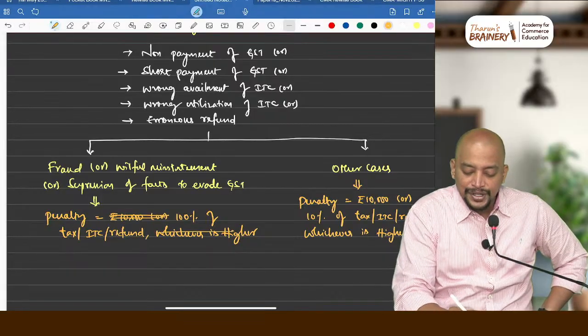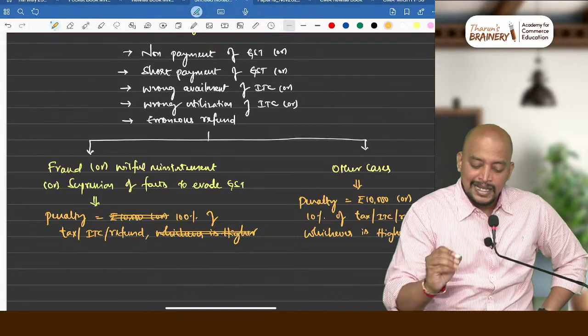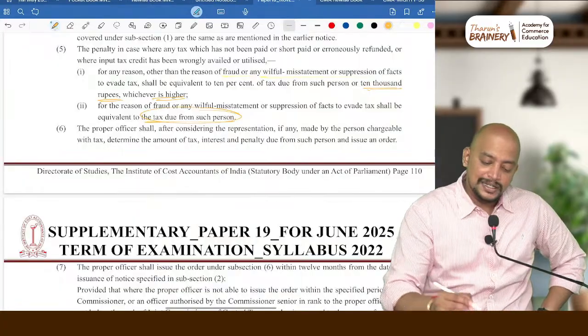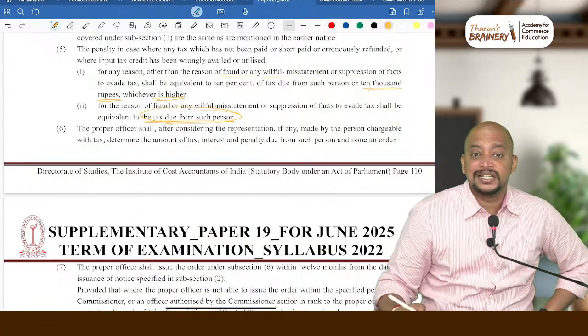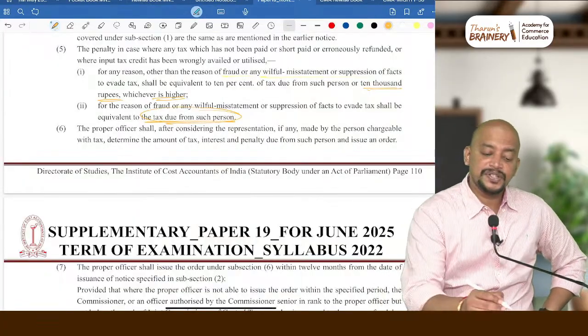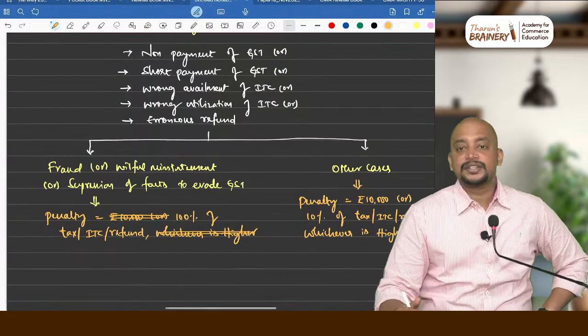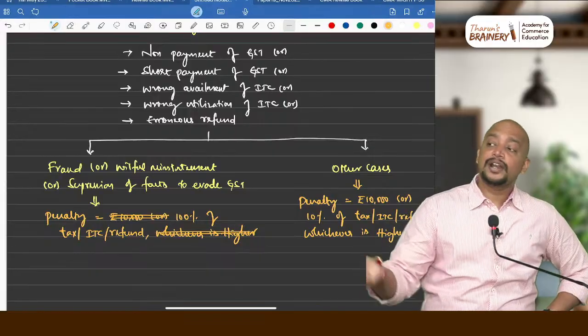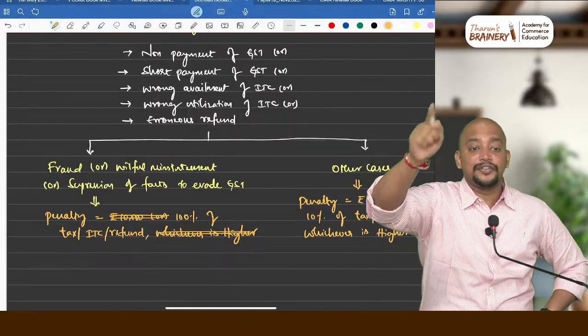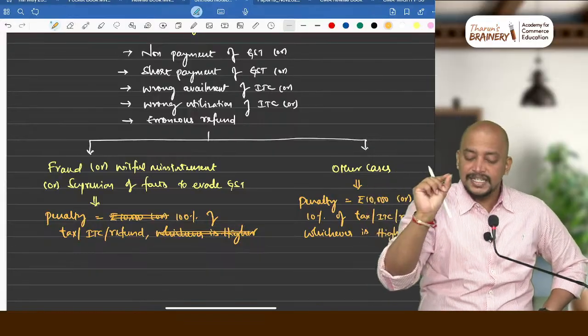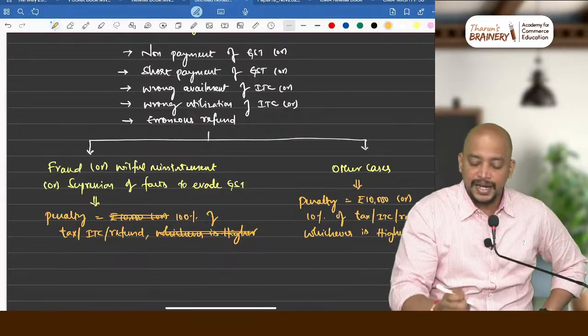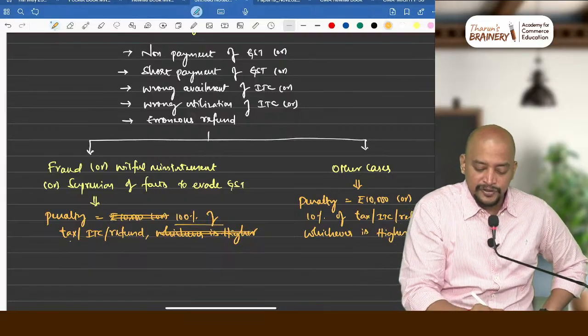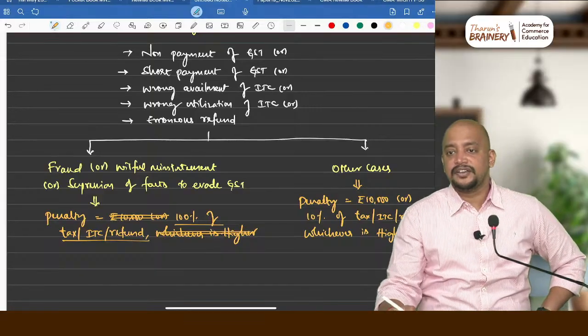Now they removed that 10,000 and they are just telling the tax due from such person. Tax due from such person means only 100% of tax or ITC or refund. So why are you writing and striking off? Because what you have written was the old provision, and this is the updated one. There is no 10,000 comparison, just 100% of tax or ITC or refund. Is it clear?